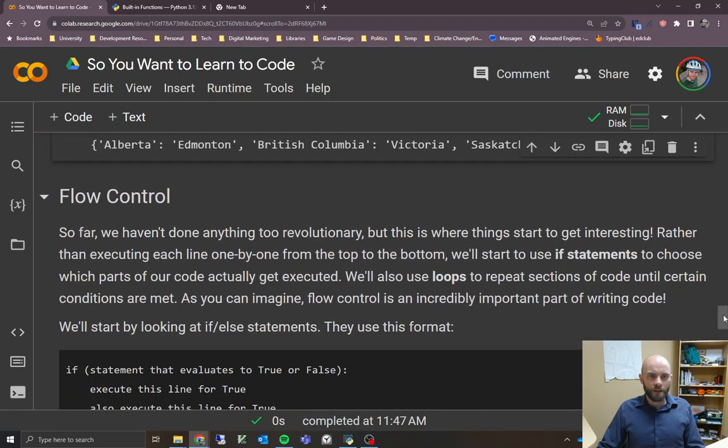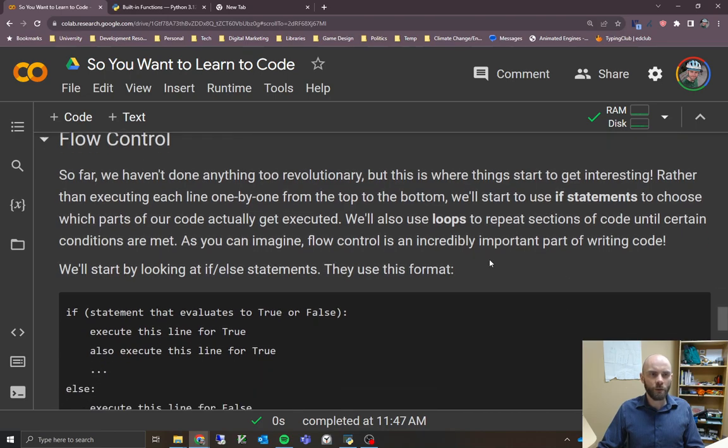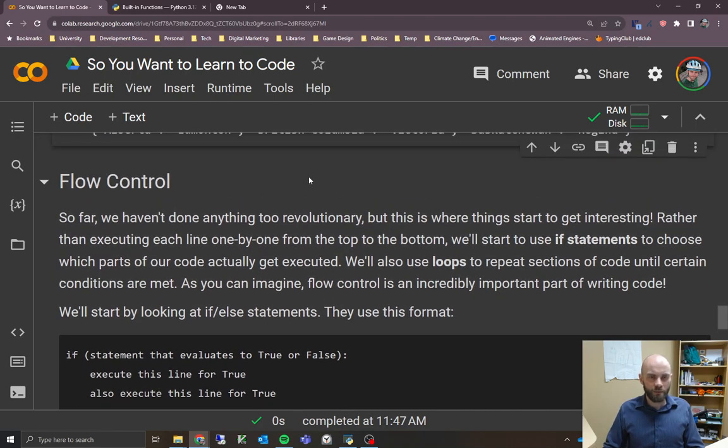Okay, so this is where things start to get kind of interesting. We're going to jump into flow control now. Like everything we've done so far, Python starts from the top of the code and executes everything line by line, one at a time, until it gets to the bottom and then it's done. But in most of our programs, we're going to want to do different things based on user input. We might want to do things a bunch of times, because that's the power of computers. If you have to type a line for every single thing you want the computer to do, you're not really saving a lot of time. But computers are great for doing things very quickly, thousands of times or whatever. So that's what we're going to look into now.